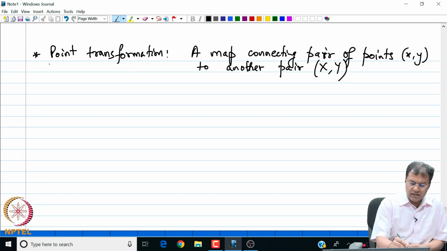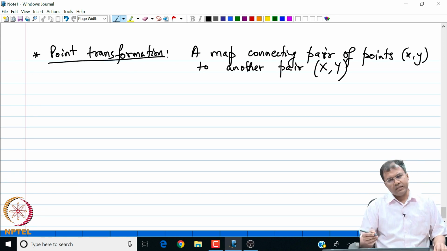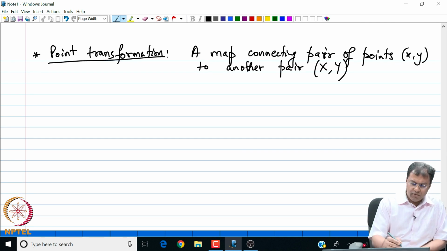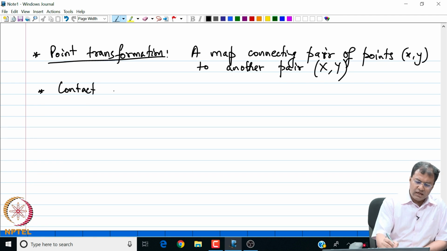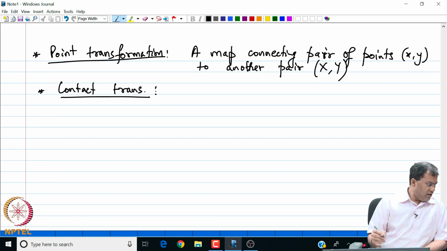So point transformation is a map from one point to the other, right. Alternatively, we could also have a contact transformation. The point transformation is quite easy to understand. On the other hand, we have the so called contact transformation, which is a function defining the transformation which depends on the derivative of the dependent variable. So I have said lot of things, let me describe in detail.